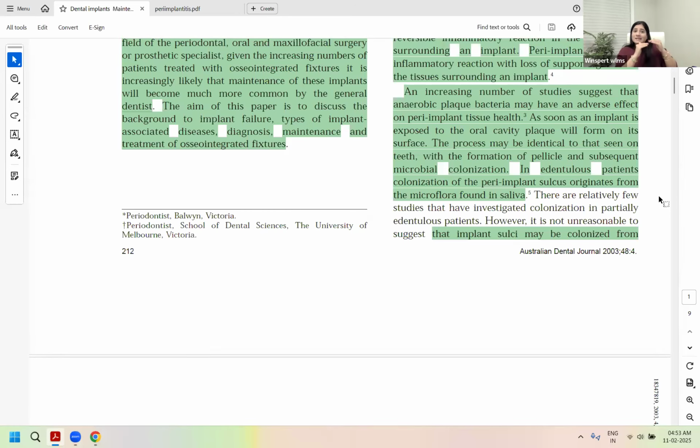That's why the baseline level of the bone is the most crucial requirement as a previous record to make the comparison with the current level of bone, because there can be deep-seated implants, there can be superficial implants. So the amount of bone surrounding the implant at just one point in time cannot be used to make the diagnosis of peri-implantitis.